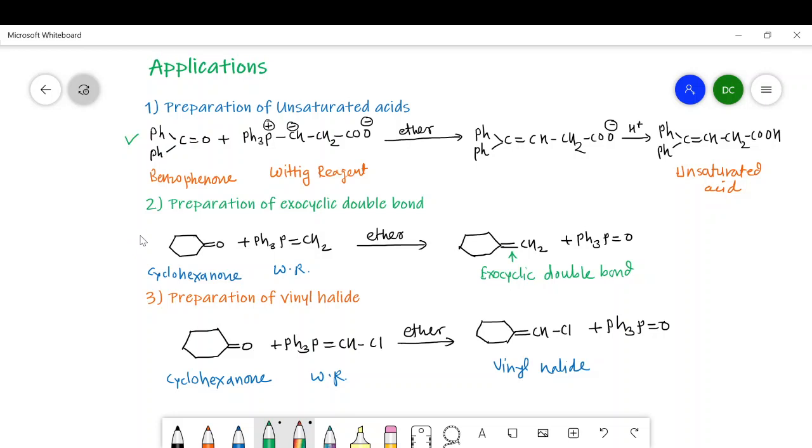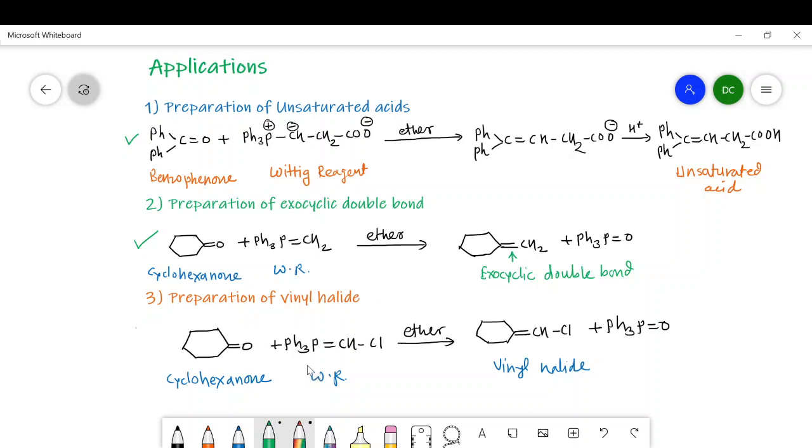The second application is preparation of exocyclic double bond. The exocyclic double bond is nothing but the bond which is attached to the cyclic ring but outside the cyclic ring. Cyclohexanone when treated with the Wittig reagent gives exocyclic double bond formation on the cyclic ring. And third application, preparation of vinyl halides.